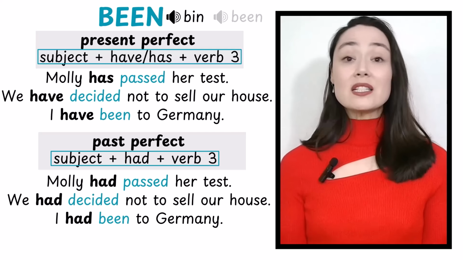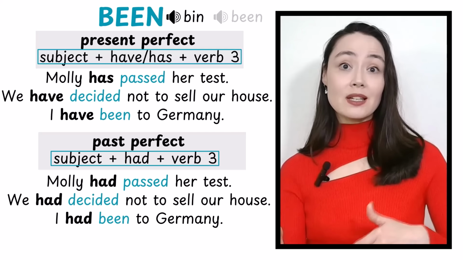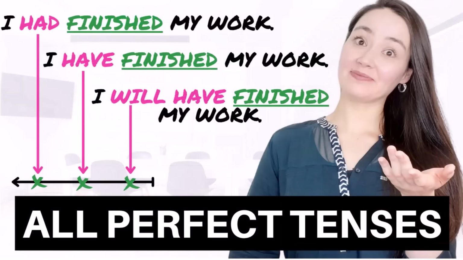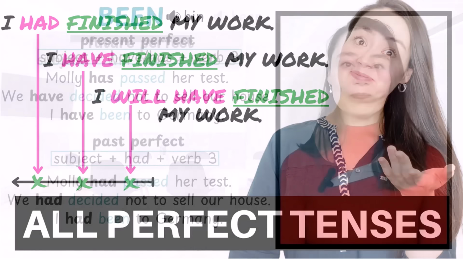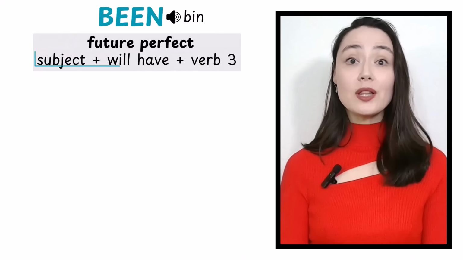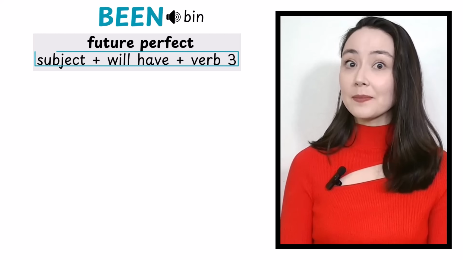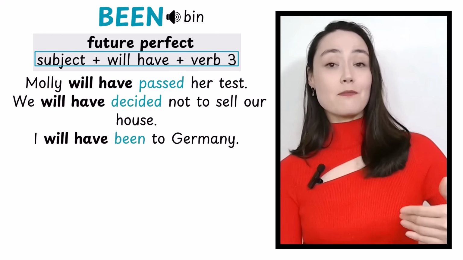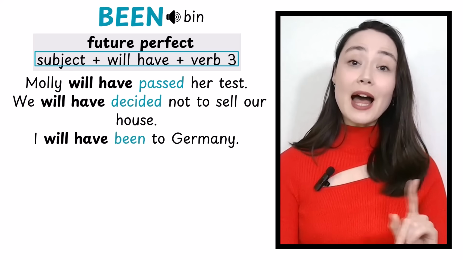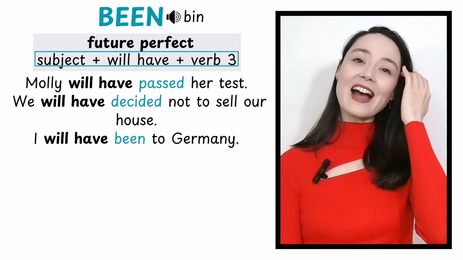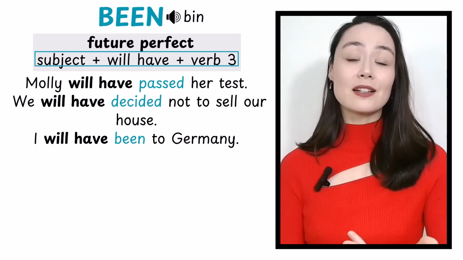Well, what's the difference between present perfect and past perfect? On my channel, I have a lesson on perfect tenses and just the perfect tenses. I'll link it down below for you. Future perfect. Will have plus verb 3. Molly will have passed her test. We will have decided not to sell our house. I will have been to Germany.